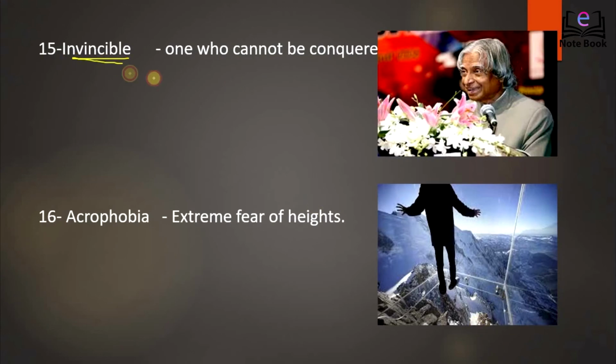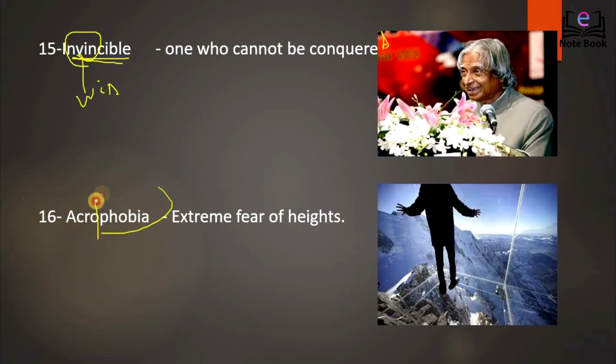The next word is invincible. Now, if you remember Abdul Kalam, you'll definitely know the meaning here. Invincible is a person who cannot be conquered, who cannot be won over. And the hint comes from this word itself. Look at here. We have win. Invincible. A person you cannot win over is said to be invincible. Somebody highly respected.